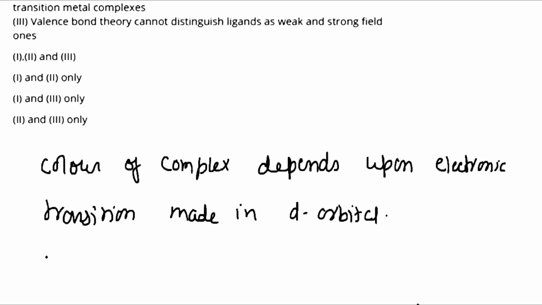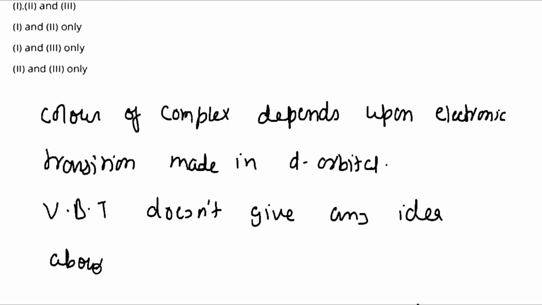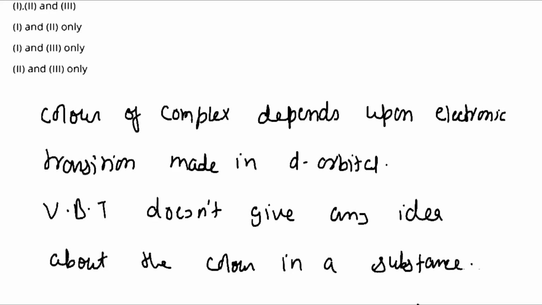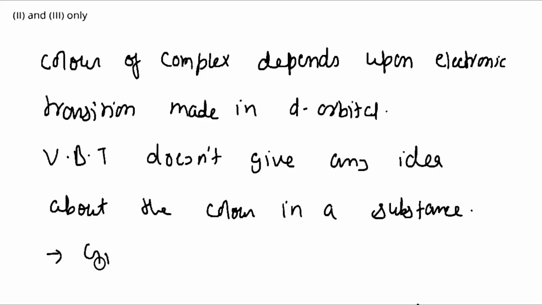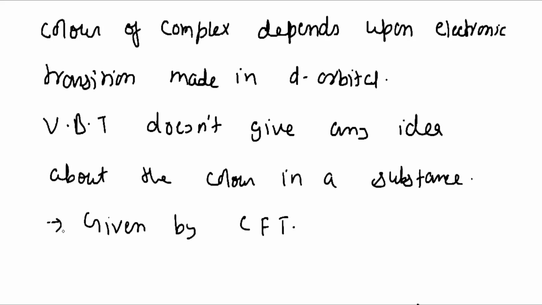Therefore, the valence bond theory, that is VBT, doesn't give any idea about the color in a substance, and it is given by CFT, that is crystal field theory. And therefore the first statement is correct.